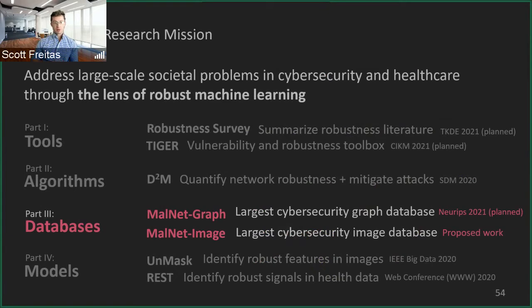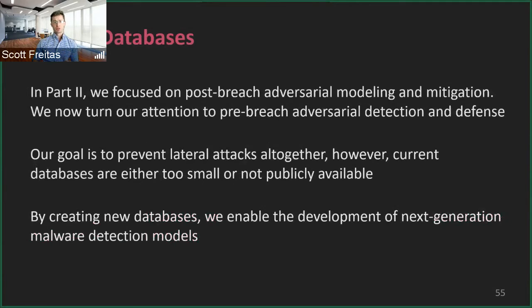So that wraps up part 2, algorithmics. And now we're going to move into part 3, databases. In part 2, our goal was focused on post-breach adversarial modeling and mitigation. Now we're going to turn our attention to pre-breach adversarial detection and defense. We can think of part 2 as after they're on the network, and now we're before they're on the network, trying to prevent that from happening.